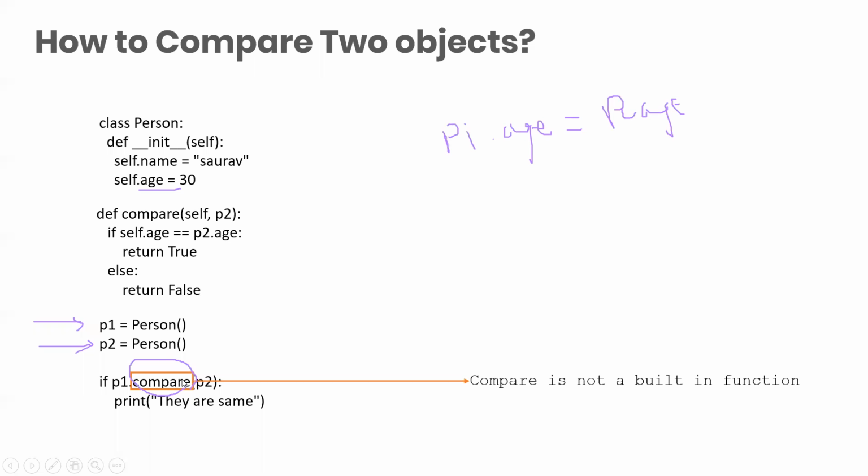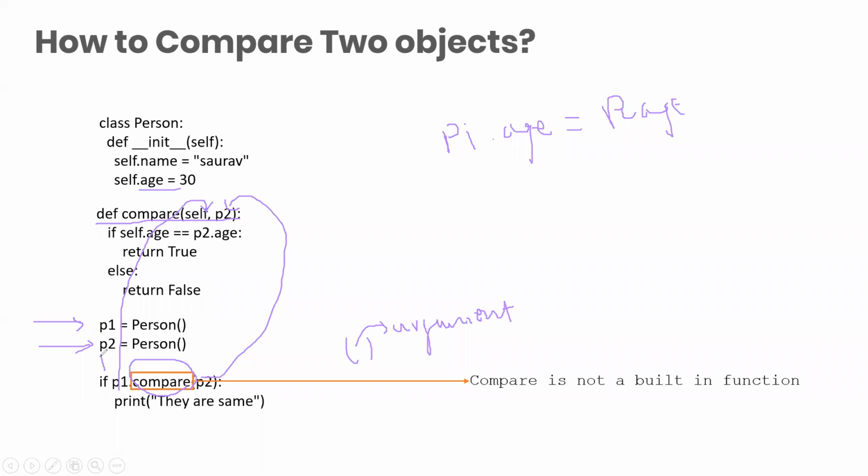Compare is not a built-in function, so we created a compare function. Obviously the computer doesn't know what compare means. Now you can see before compare there is P1 and after that there is P2. P2 is in the round bracket, so it's an argument that needs to be passed. P1 is getting compared with P2. So P1 becomes self, and P2 is passed here.